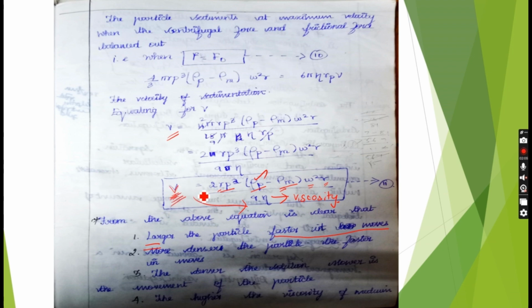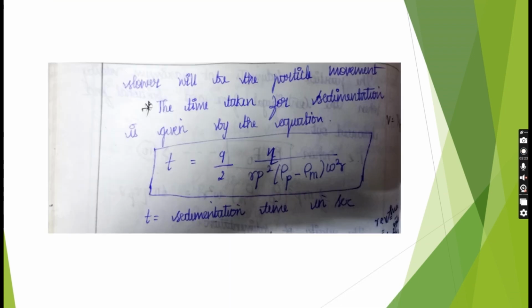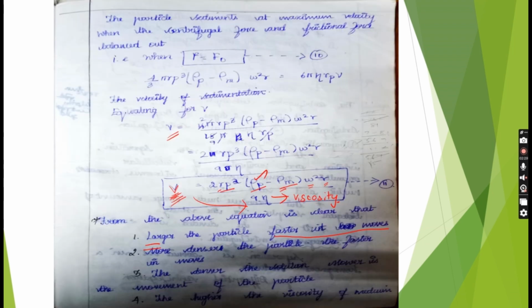But viscosity alone affects the sedimentation velocity inversely. The higher the viscosity of a medium, the lower the sedimentation of a particle. So the particle will sediment more slowly when there is a higher viscosity of the medium.